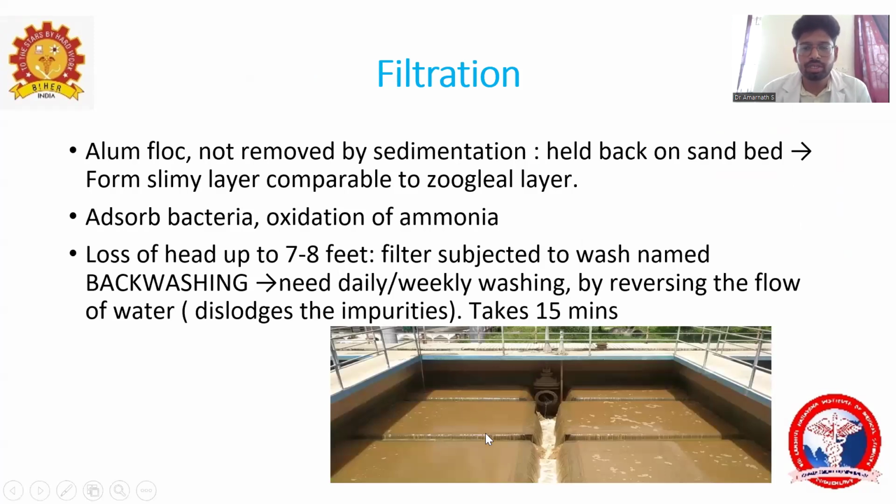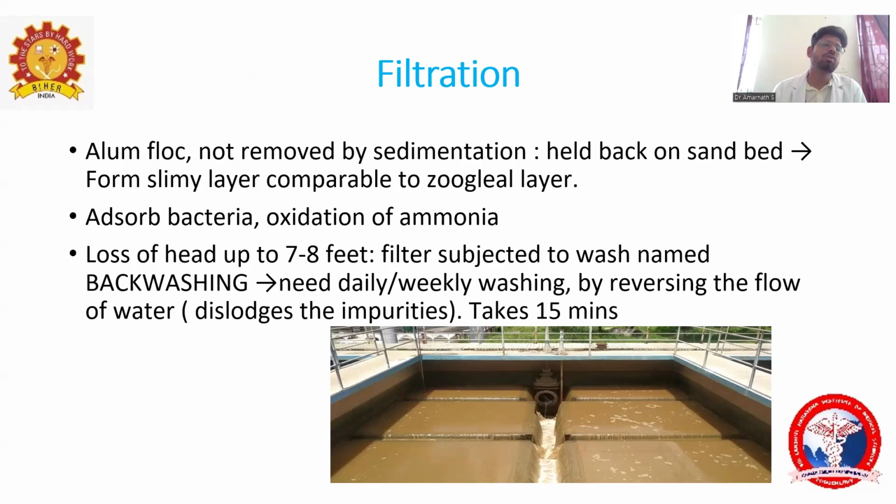And what will happen in this rapid sand filter? The aluminum floc which is not removed by the sedimentation tank will be held back on the sand bed and will form a slimy layer, comparable to the zoogleal layer. What is the zoogleal layer? That is a much thicker layer, present in the slow sand filter. Here there is no such layer as in the slow sand filter. Instead, the aluminum floc formed in the flocculation chamber, which is not removed by the sedimentation tank, is held back on the sand bed and forms a slimy layer, not the same thing but comparable to the zoogleal layer. So that will absorb bacteria and oxidize ammonia to nitrates.